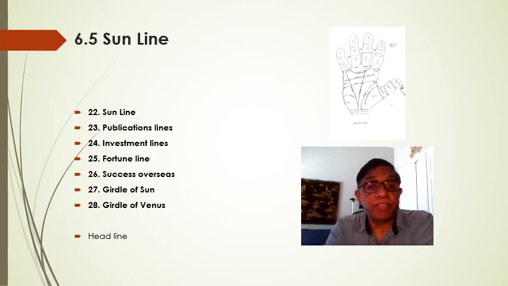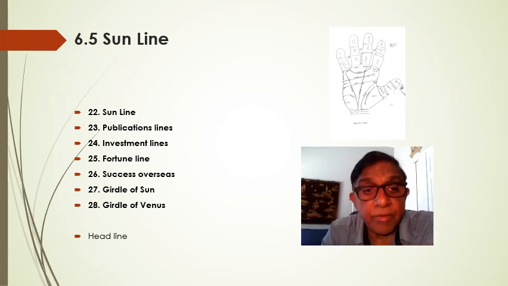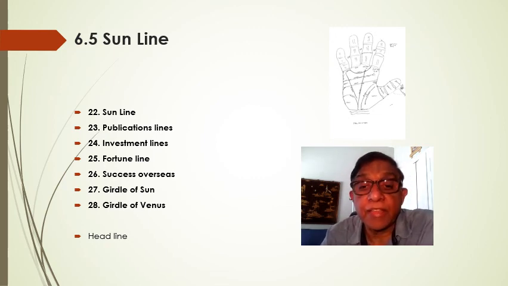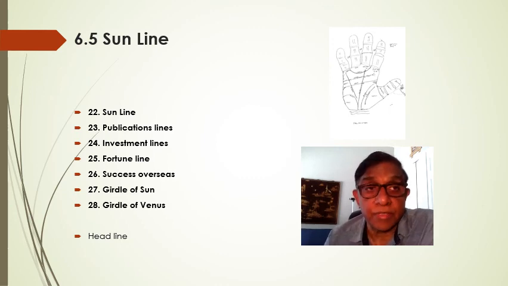Then success overseas: the line coming out of the moon going all the way to Jupiter or to Saturn is a line that shows that you will have success overseas. Then there is the girdle of sun, which again makes you very famous, and the girdle of Venus, which makes you extremely lucky, particularly with the opposite sex.